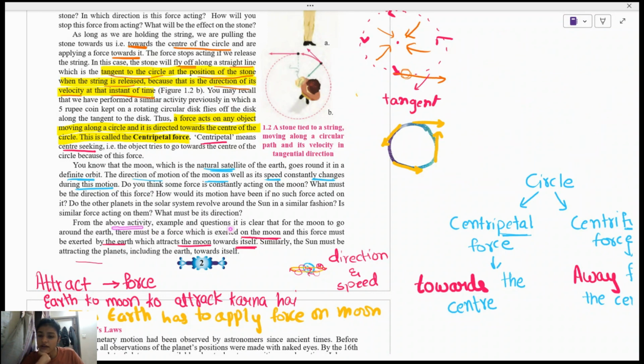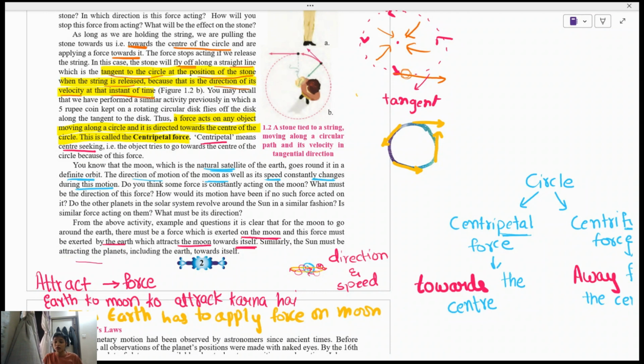From the above activity, example and question, it is clear that for the moon to go around the earth, there must be a force which is exerted on the moon. And this force must be exerted by the earth which attracts the moon towards itself. There is a force by the earth on the moon. Similarly, the sun must be attracting. देखो जो attract कर रहा है वो force लगाएगा. अगर moon earth के साथ attached है, like attracted है, तो वो move कर रहा है गोल गोल उसके आजू बाजू में. It is not flying away.